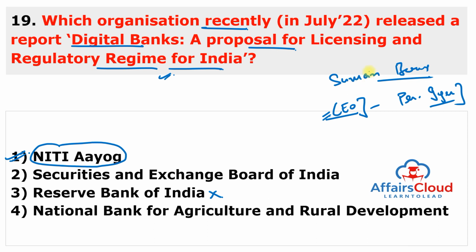So as per this report, a Digital Business Bank may be required to bring in 20 crore rupees of minimum paid up capital in the restricted phase. And upon progression from the sandbox, a full-scale digital business bank will be required to bring in 200 crore rupees. So just remember, this digital banks report is released by NITI Aayog.